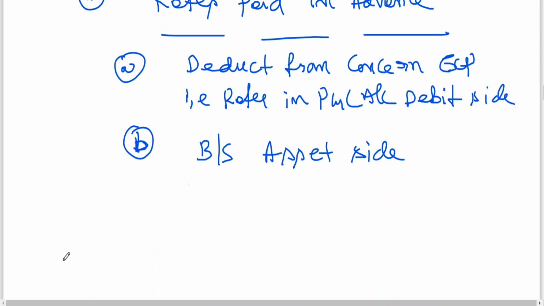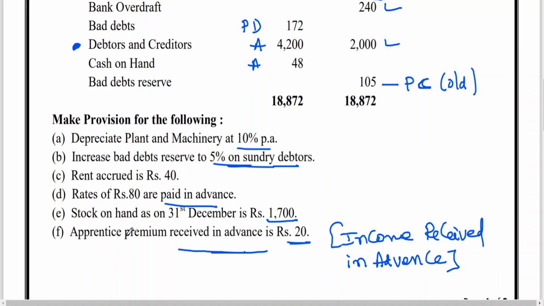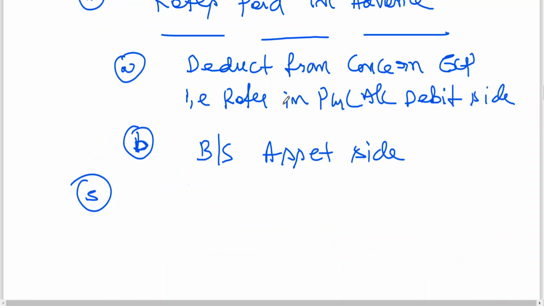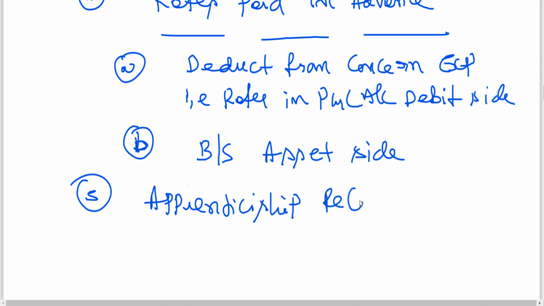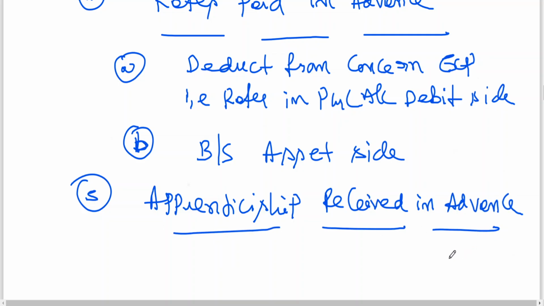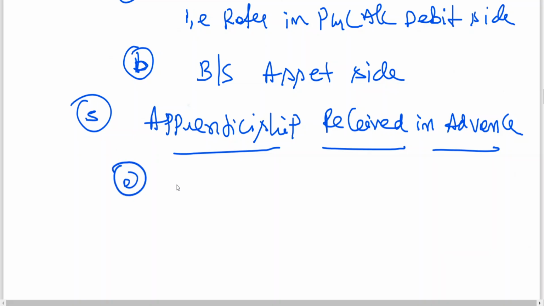Balance sheet, asset side. Fifth adjustment. Stock on hand, you know about it. Closing stock: trading account, credit side, balance sheet, asset side. I'm not writing that. Apprenticeship premium received in advance is nothing but income received in advance.